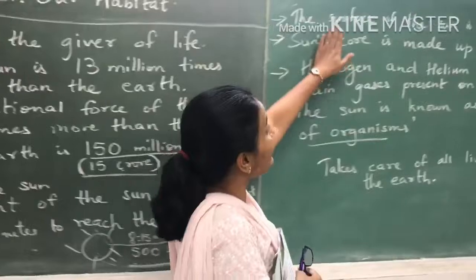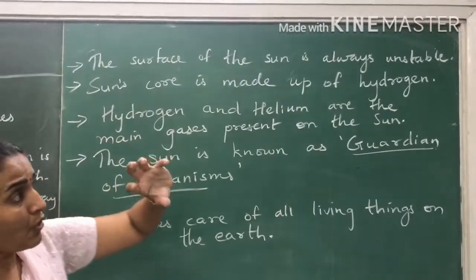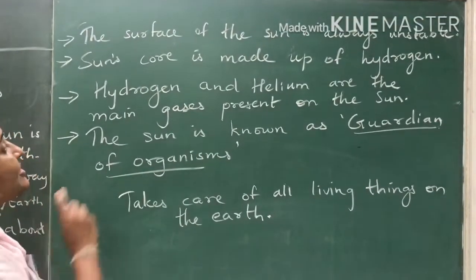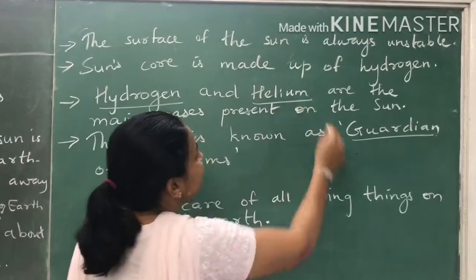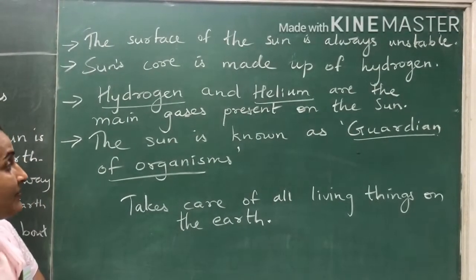Then the next is the surface of the sun is always unstable, and the core is made up of hydrogen, and the main two gases that are present on the sun are hydrogen and helium. Okay, these are the main gases that are present on the sun.